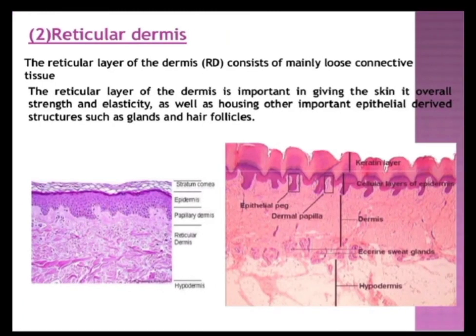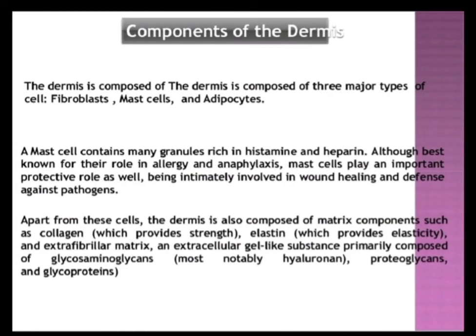Then the reticular dermis, that is the broader lower zone. This is the reticular dermis. The reticular layer of the dermis consists of mainly dense irregular connective tissue. The reticular layer of the dermis is important in giving the skin its overall strength and elasticity, as well as housing other important epithelial derived structures such as the glands and the hair follicles.